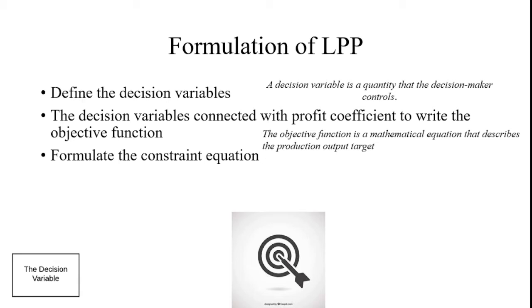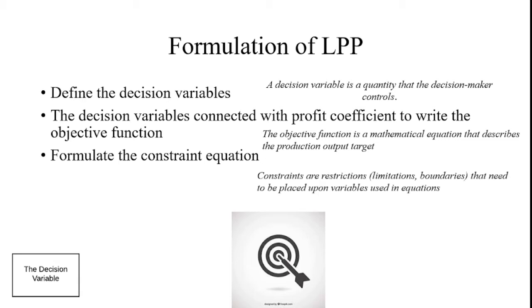And then the third step is called formulating the constraint equations. Here, what are constraint equations? Constraints, or restrictions. Restrictions come under limitations, some boundaries we have in industries. So these are all called constraints, the restrictions in industries that need to be placed upon the variables used in the equation.